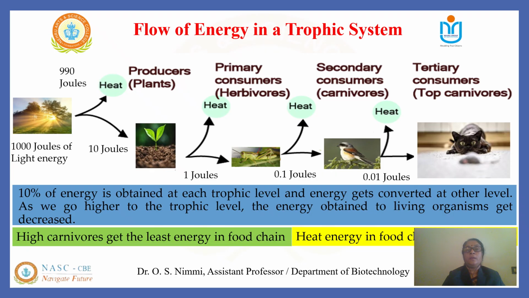For example, let us see. If 10,000 kilocalories of energy is available to the grass, that is the producers, 1000 kilocalories of energy would be available to the grasshoppers or the primary consumers, and therefore 100 kilocalories will become available to the next level, that is the secondary consumers, and only 10 kilocalories would be finally available to the consumers at the third order. After this, only a little energy will be left for the next level. So the food chains generally will have up to 3 or 4 trophic levels.